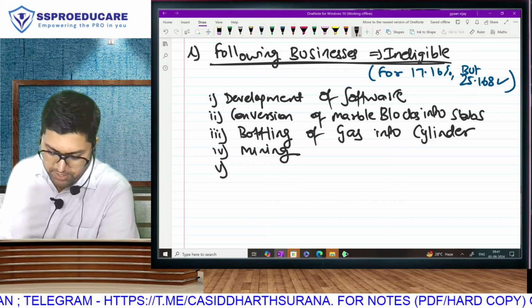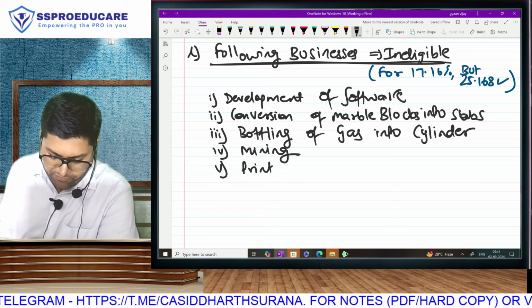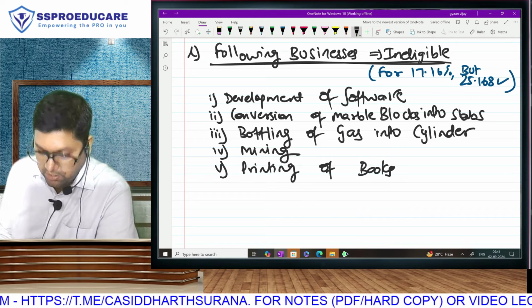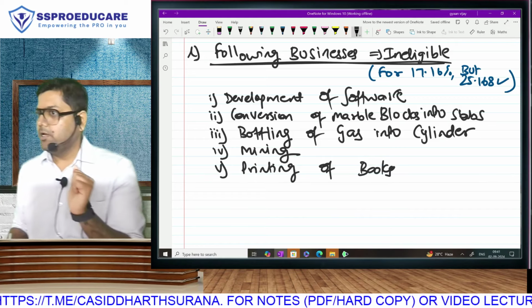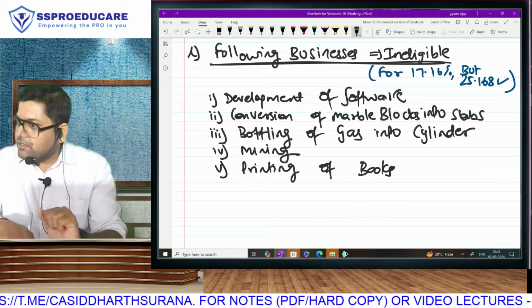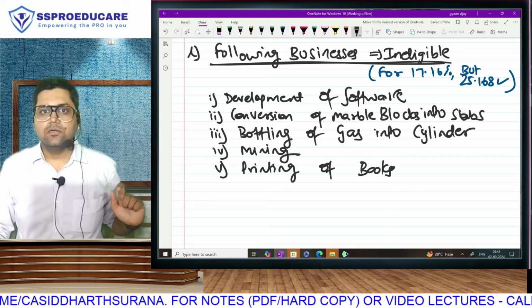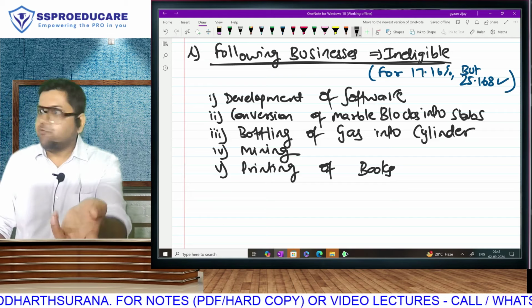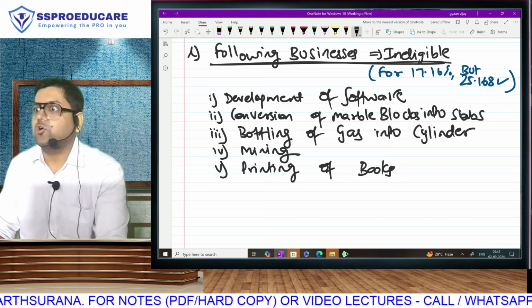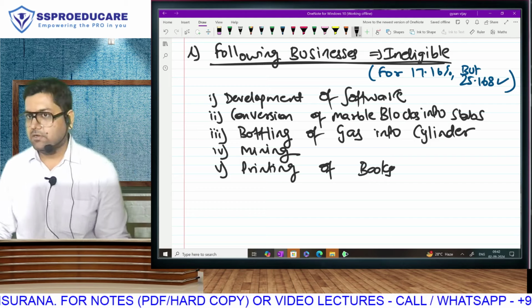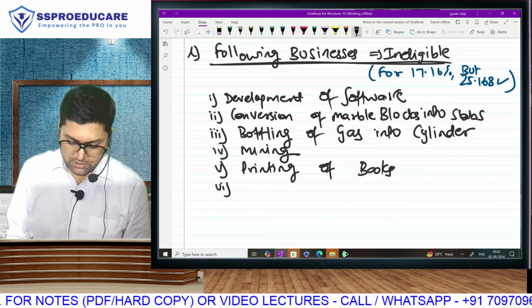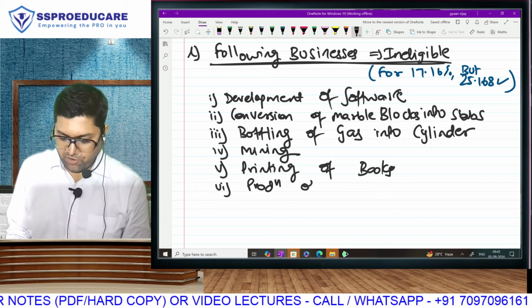Okay. Next, printing of books. You must be thinking, sir, how is this manufacturing? Why not? Think about it. Paper goes in the machine and comes out as books. The identity of paper and book is different, no? It falls in the definition of manufacture, but we are disqualifying you from the tax benefit. You understood or no?